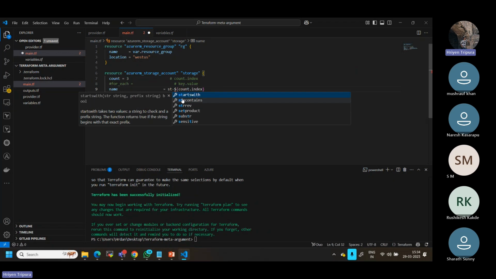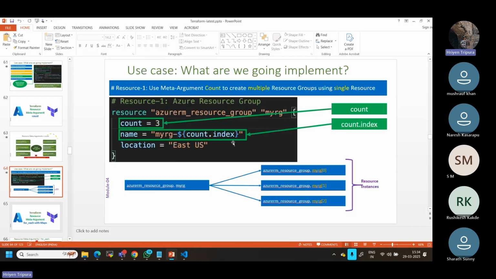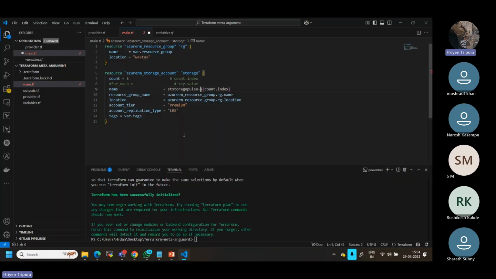Basically, you can define it from the variable also, but then we need to check how the syntax has to be used. If I want to use it like that, st, sorry, storage. As I told you, you can see we actually use count.index, right? We have to use it because this is a string. If you want to use it like this with the name also, this will be the first name and this will be the index, the count.index. That means the index number starts with 0.